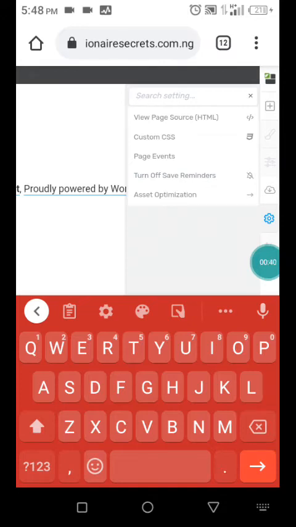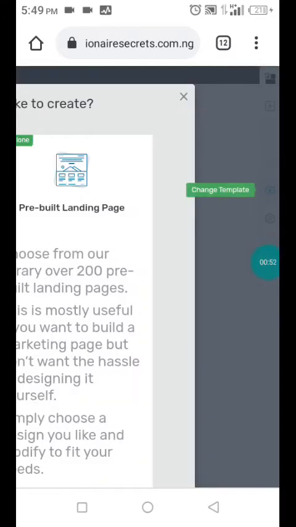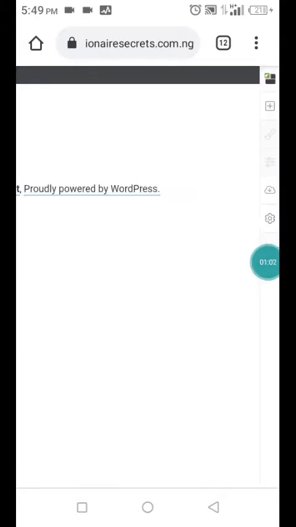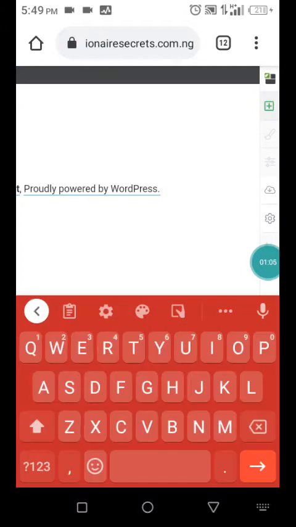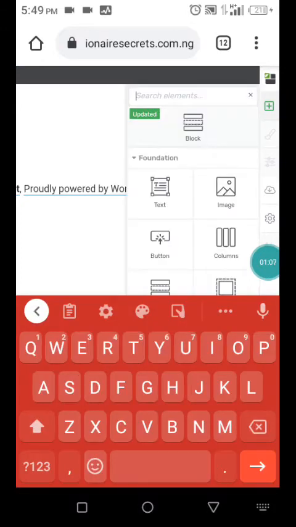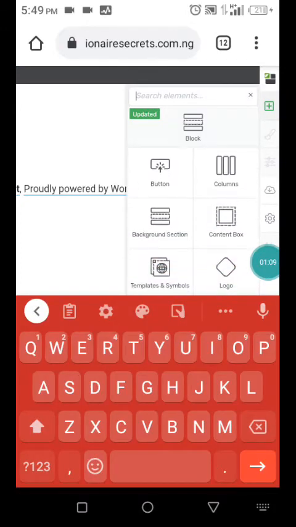Before then, that page will pass through that first time. If you want to go back, maybe you decide to change your mind and want to use a pre-built template, touch this one that looks like download. See, it brings you back to this place again. So that is on that aspect. Then this other one here that has a plus sign is if you want to add anything to your page. Are you getting me?